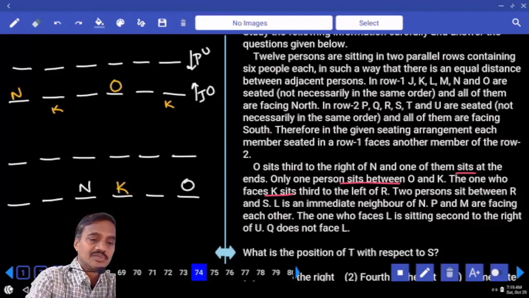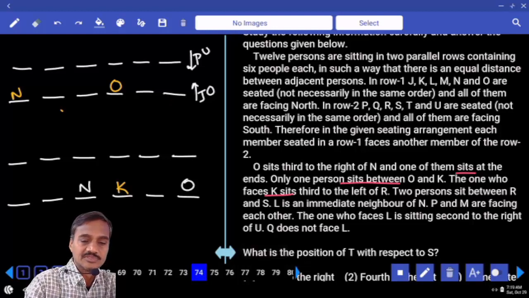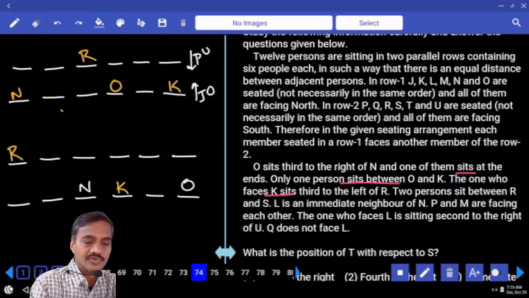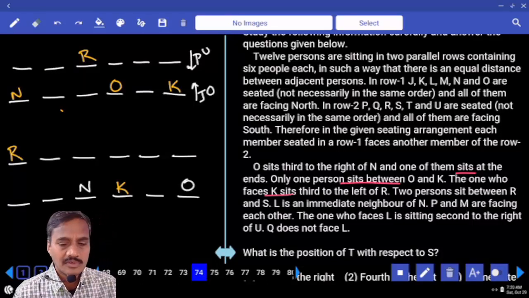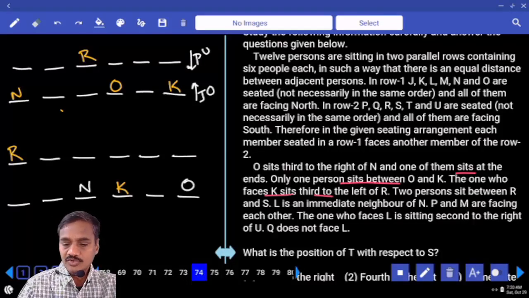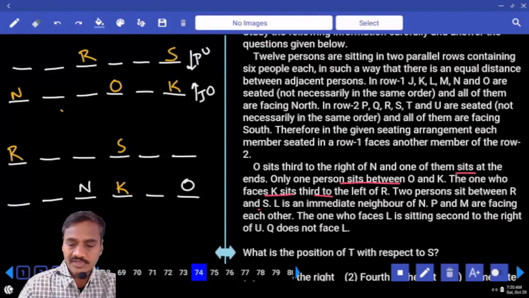As K cannot be here, then what is the other possibility we have? And K must be here. The one who is facing K and sits out to the left of R, R is here. The one who is facing K sits out to the left of R, R is here. Then the one who faces K and sits out to the left of R. And two persons between R and S. Now 2 in between R and S, here again 2 in between R and S.